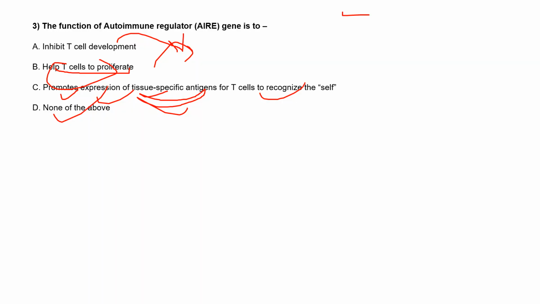Anyone? Option C, ma'am. Okay. Autoimmune regulatory. So you can read the question carefully, so you'll be able to answer this.